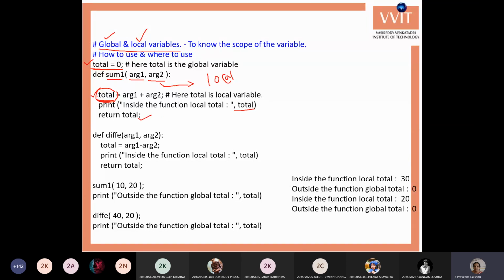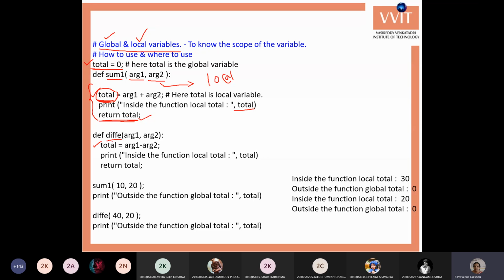Okay, and this variable is limited with the memory availability only within this function. Again, we are writing one more function, the difference function. Here also we are using two arguments and one more total variable. Again it creates one more total variable here, because the sum1 total variable is deleted at this place. Whenever the function is closed, it deletes the total variable, and also it deletes the arg1 variable and arg2 variable. Those all three variables will be deleted whenever the function closes.